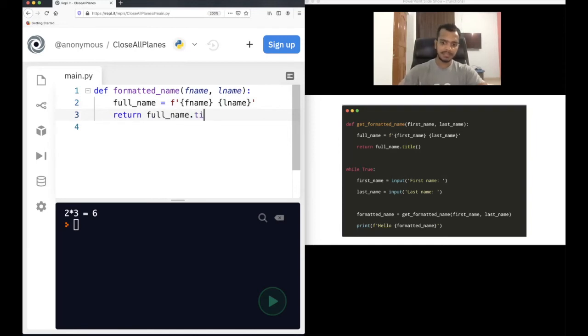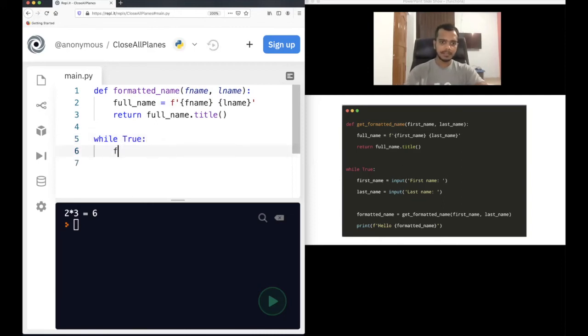And with this title function, what the title function will do is convert the first letter of each of these, the first name and last name, into capital letters. Then I will use a while loop. This loop will keep on running. It will not stop.